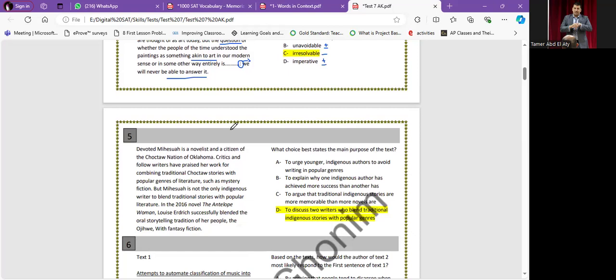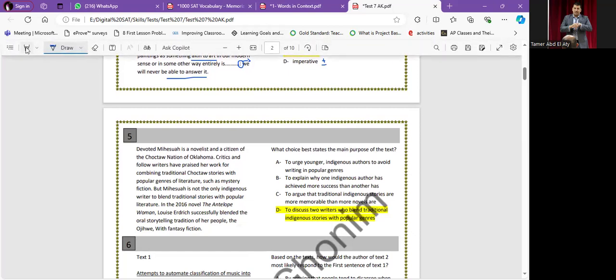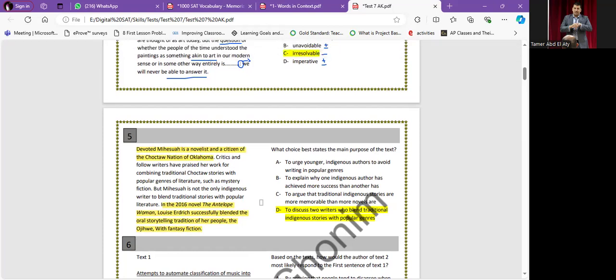Let's go to number 5. It's the main purpose of the text. And we said how to solve the main purpose of the text: we look at the first sentence and the last sentence. And if we are torn between more than one answer, we're going to read the whole text. Devoted. Louise Erdrich is a novelist and a citizen of the Chippewa Nation of Oklahoma.